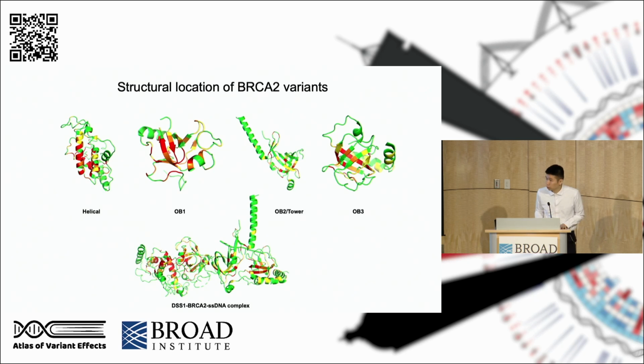We also modeled the mutational hotspots of the evaluated variants onto the 3D structures of BRCA2 DBD subdomains. The darker the red, the higher the proportion of pathogenic missense changes observed in these residues. As you can see, overall, most of these changes were observed at the secondary structures shown in these alpha helices and beta sheets. We also observed that those pathogenic missense changes were enriched at the helical and the OB1 subdomains.